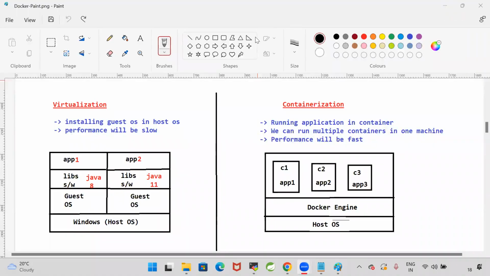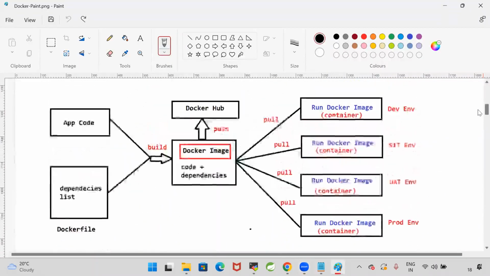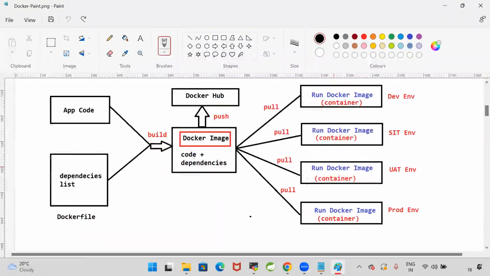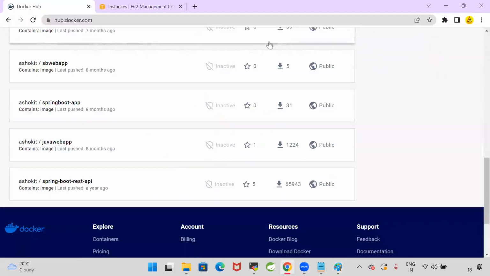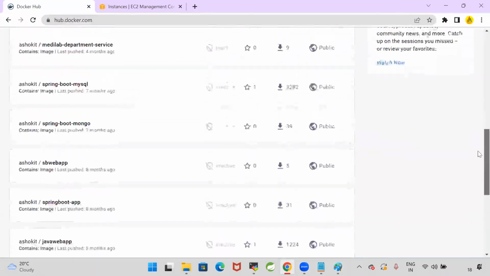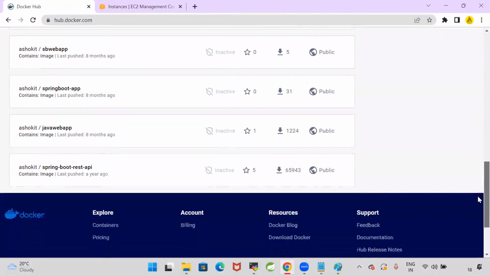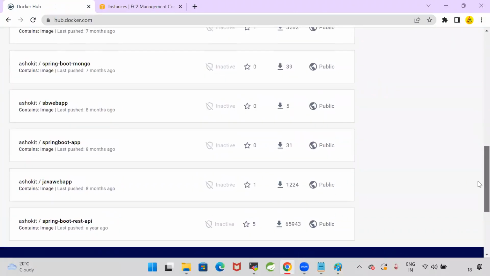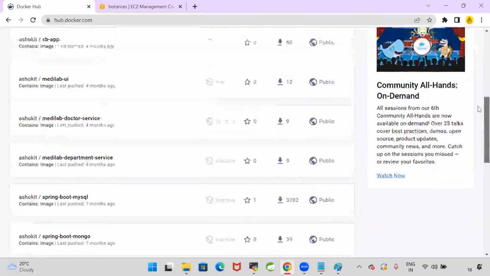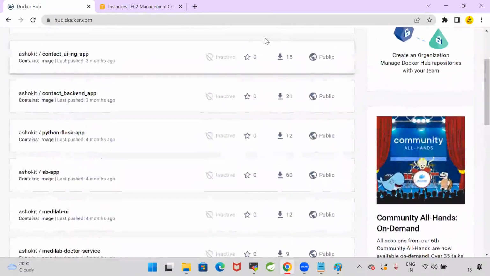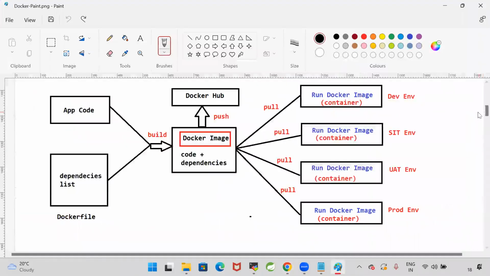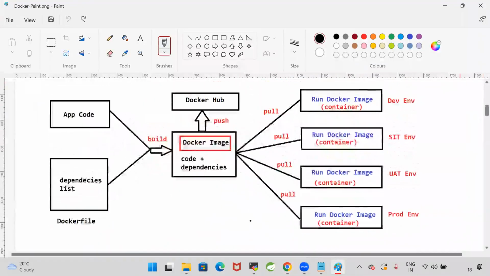Now we need to understand how to write the Docker file and how to create our own Docker image and how to store the Docker image into dockerhub.com. So I created several images and I stored those images into my dockerhub.com. First, we need to learn what is the Docker file, how to write a Docker file.